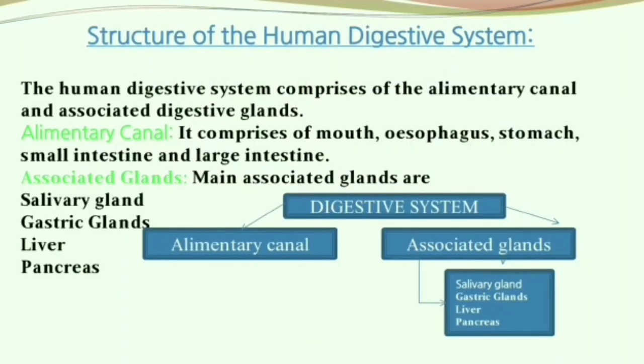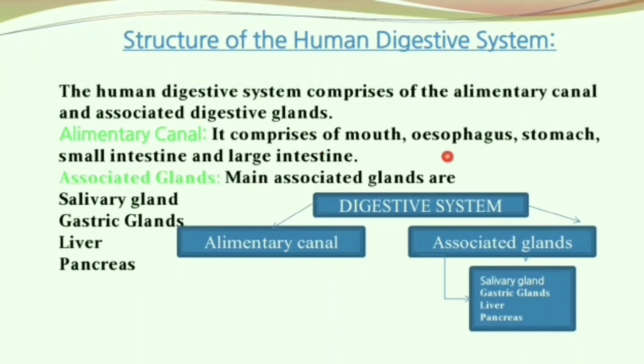Before getting into what is a process, we should know what are the structures in the human digestive system. The human digestive system comprises of the alimentary canal and the associated glands. Alimentary canal comprises of mouth, esophagus, stomach, small intestine and the large intestine, whereas the associated glands include the salivary glands, gastric glands, liver and pancreas.